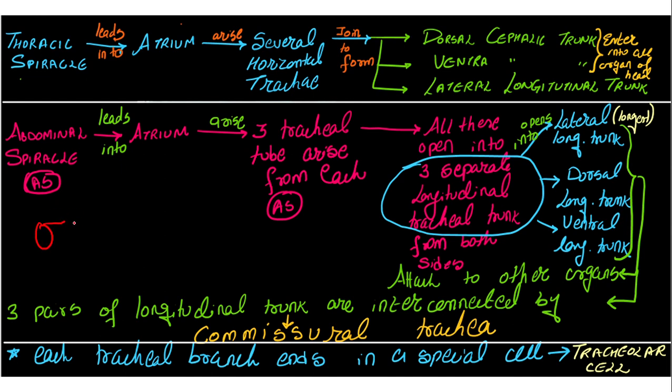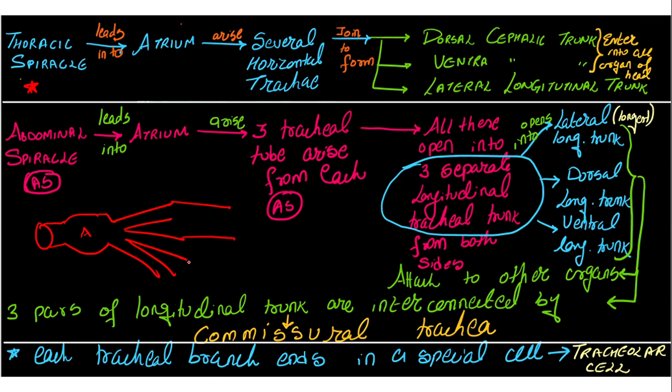Spiracles lead into the atrium. ठीक है. Atrium से what it has to go? It has to form the trachea. Now अगर हम thoracic spiracle की बात करें तो यहाँ पे trachea तो बनता है, but how many tracheas? Several horizontal tracheas will be formed.